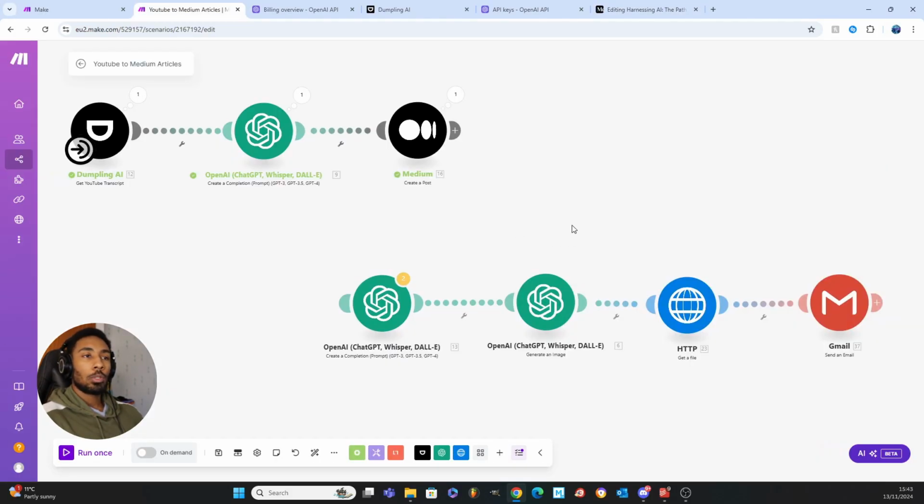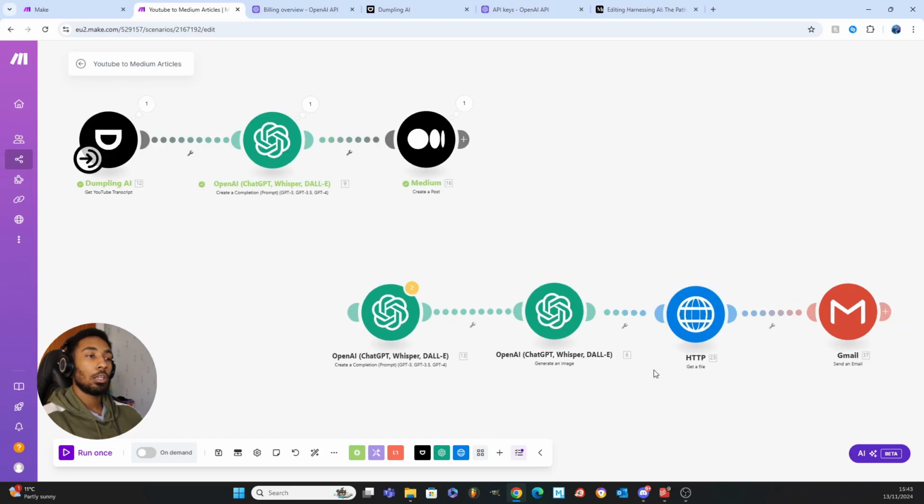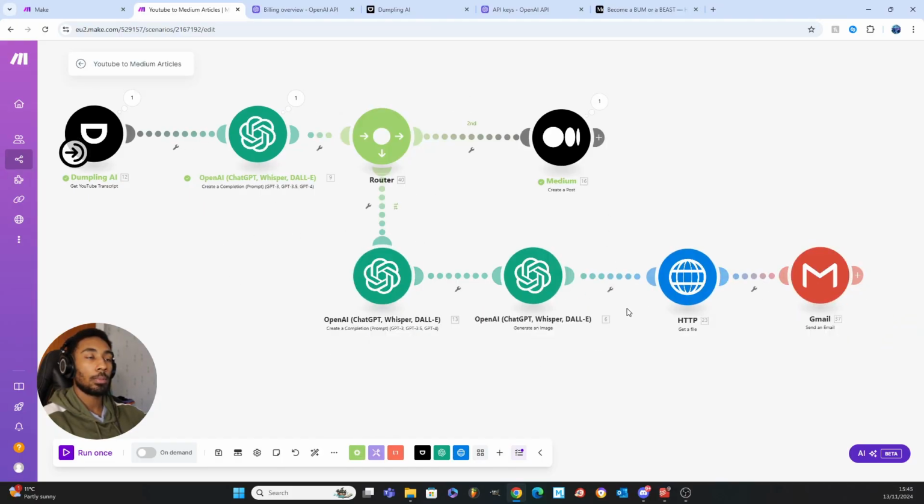The final point that I just want to brush over, if anyone's interested, is this extra bit here. This extra bit that we've got here can be used to generate an image to go along with your articles. I've connected up the extra bit of the automation here. Essentially what this is going to do is look at the article that you've just written. From that article, it's going to create an image prompt. It's going to send that image prompt to ChatGPT using DALL-E, and that is then going to create an image for you. And then we've got this extra step here and the Gmail.